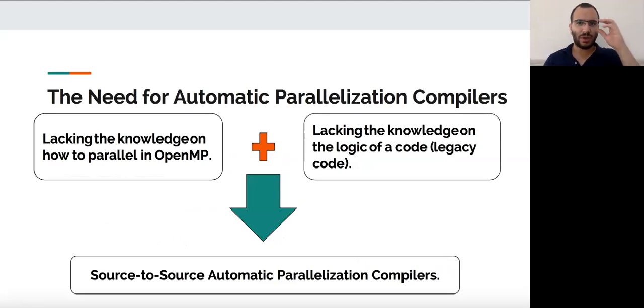However, introducing OpenMP, especially to scientific legacy codes, is not a simple task, as it requires the user to thoroughly understand the code's semantic structure, its data dependencies, and the implications of their parallelization. In addition, the users are not necessarily experts in parallel programming, or lack the basic knowledge on how to parallelize using OpenMP. This leads to the creation of multiple S2S automatic parallelization compilers that attempt to automatically insert OpenMP directives into these codes.